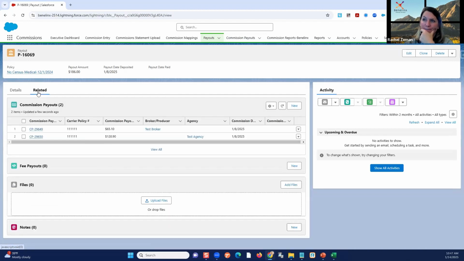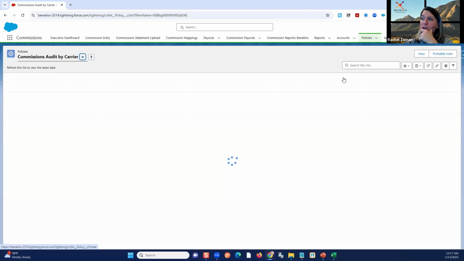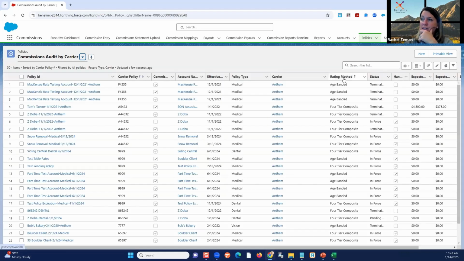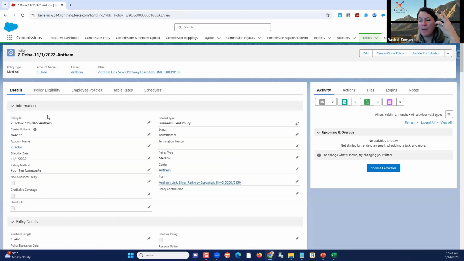I want to show you real quick, because I know we're running out of time, a couple of really important elements that I keep talking about: policy details. I'm going to show you a couple of the critical factors that I mentioned. There are 3 really important pieces, and a 4th maybe, right? If I'm paying producers, that at the policy level we have to get right.